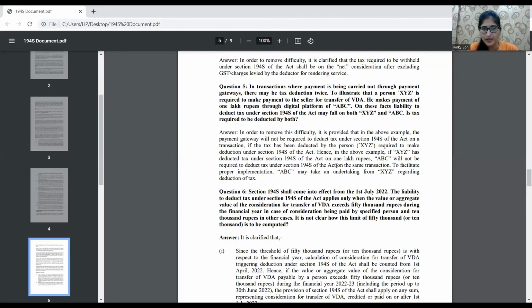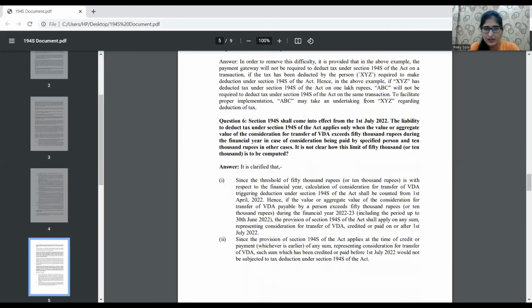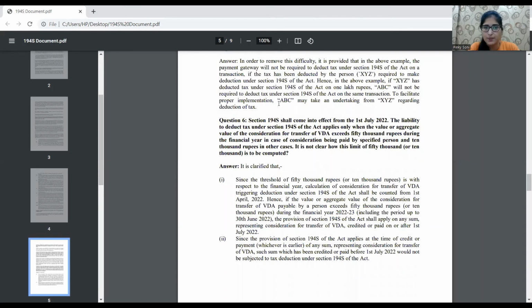So to clarify this, in order to remove the difficulty, it is provided that in the above example, the payment gateway will not be required to deduct tax under section 194S of the Act on a transaction if the tax has been deducted by the person required to make deduction under section 194S of the Act. So hence in the above example, XYZ has deducted tax under section 194S of the Act on 1 lakh rupees. ABC will not be required to deduct any sort of tax under 194S. And to facilitate a proper implementation, ABC may take an undertaking from XYZ regarding deduction of tax.